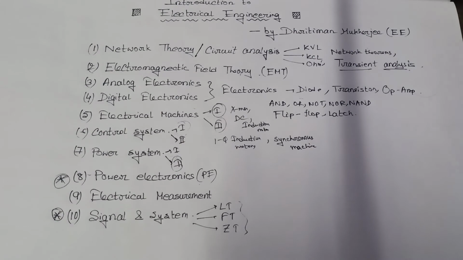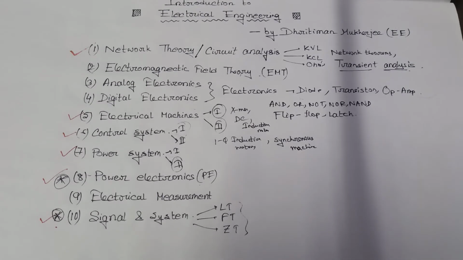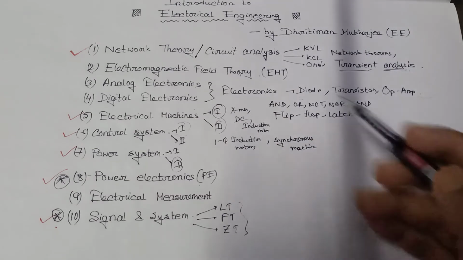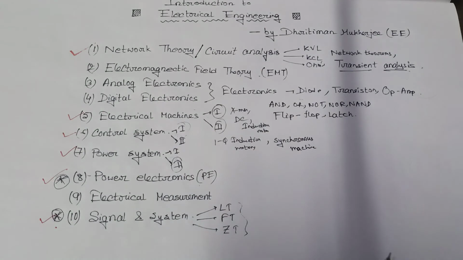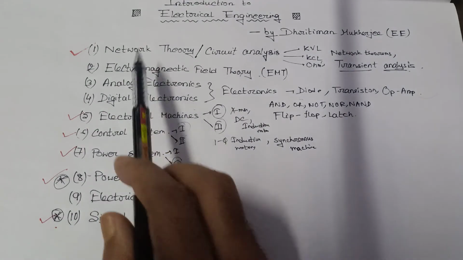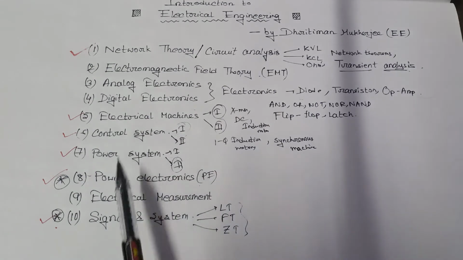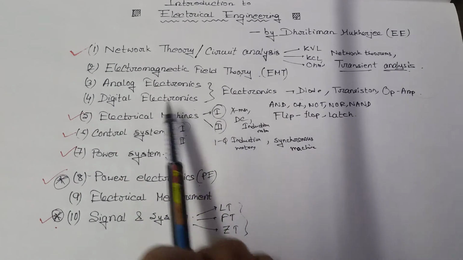So as I said, power electronics is one of the most important subjects of electrical engineering. Now if you are preparing for GATE, then you must complete at least these 6 subjects first. And you should start with network theory first. It's a basic chapter of electrical engineering, because without a clear idea about network theory, you cannot understand all these subjects. These are interlinked with each other.